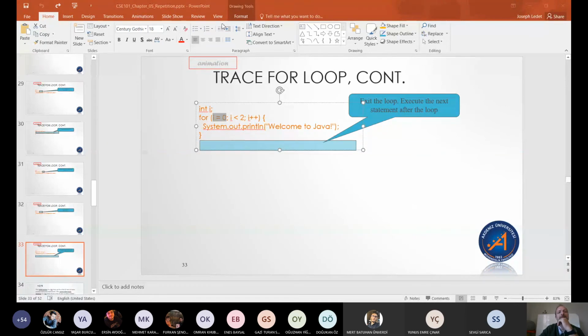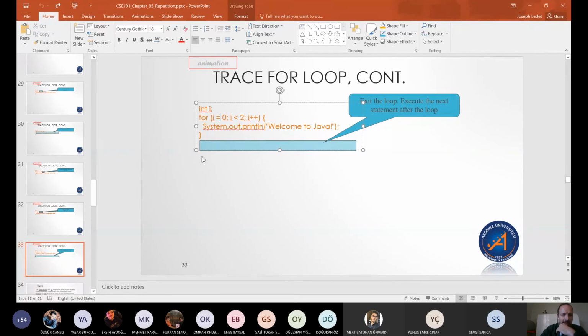Any changes you make to variables that were defined outside of the loop stay made even once the loop is done executing. Okay? So, for example, go back to this one here.